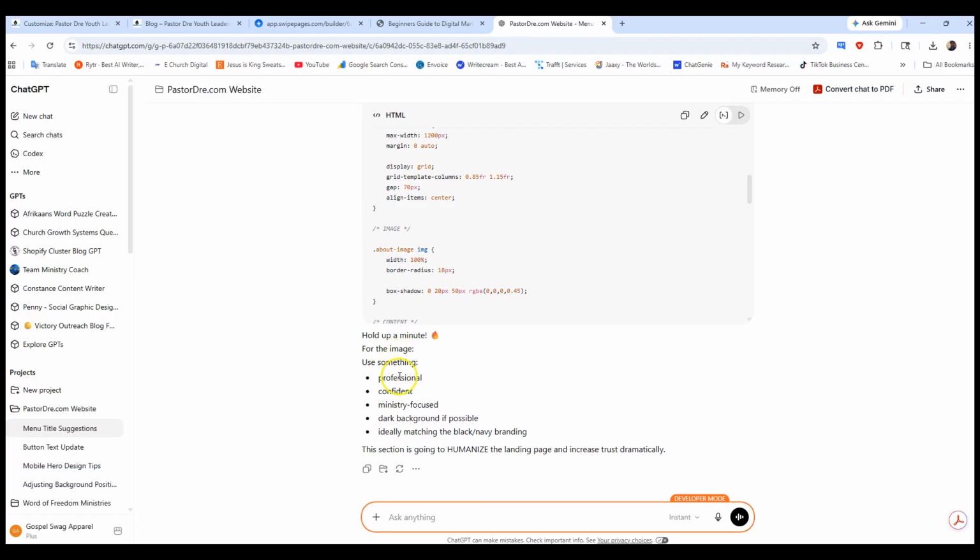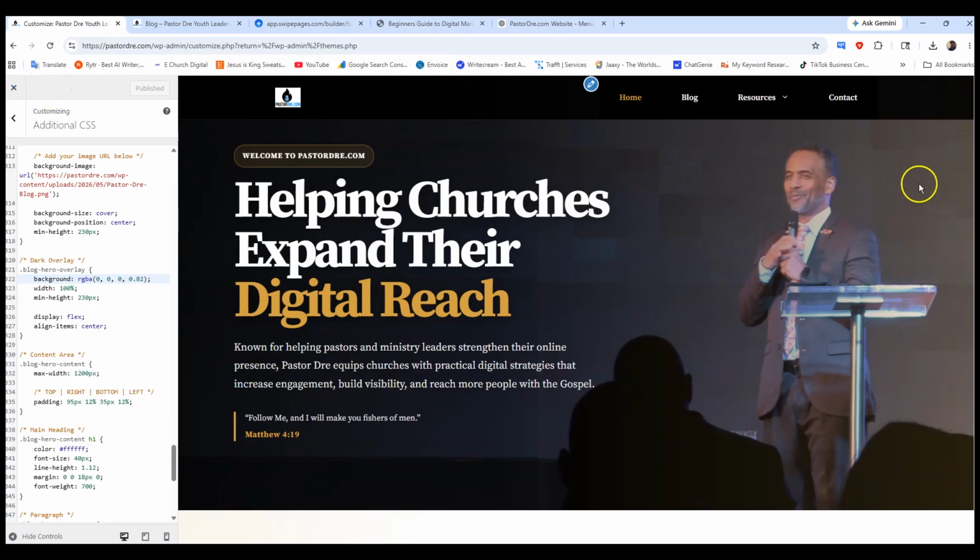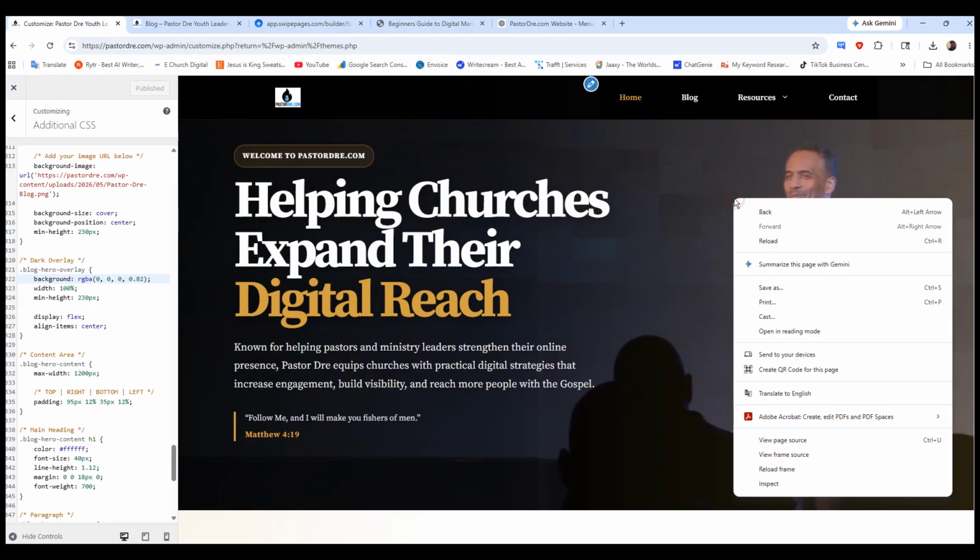Hold up a minute. For the image, use something professional, confident, ministry focused, dark background if possible, ideally matching the black navy branding. Okay, I'll just put any image up there for now. So the way I'm going to get the image is I'm going to go to my website, and I'll probably use this image here.